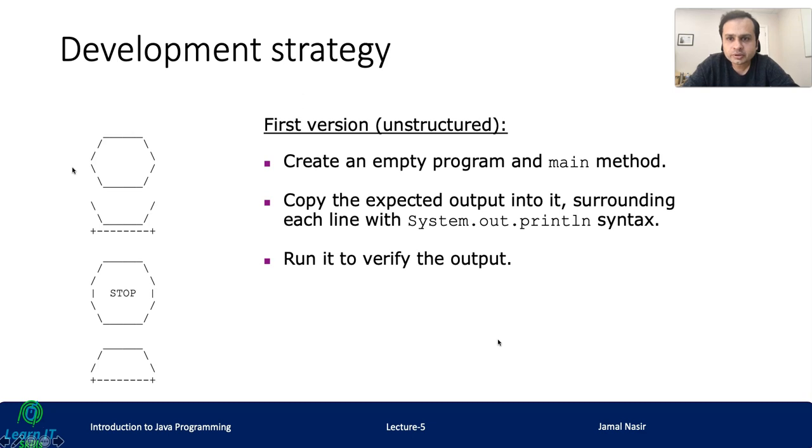So the first version would be unstructured. The development strategy would be that we create an empty program in the main method and copy the expected output into it, surrounding each line with system.out.println syntax, and then we can run it to verify the output. In every println statement, we add this code one by one, and obviously it will print just like this.